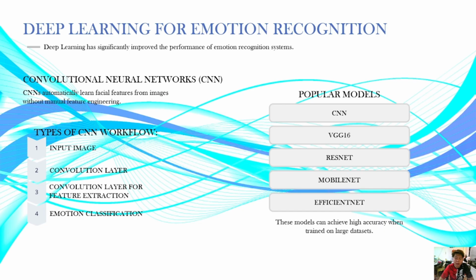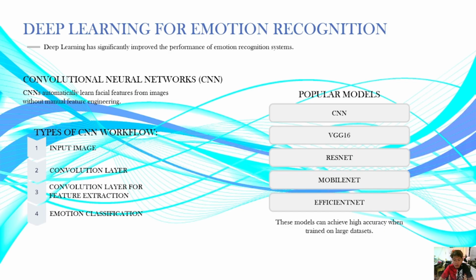An example for this one is a grayscale image of a student smiling during an online class, which is used as the input image. And then for the output, the student's face showing a smile. Because if you input an image showing that the student is smiling during the online class, the output is the student's face showing a smile. Next one here is the convolutional layer.